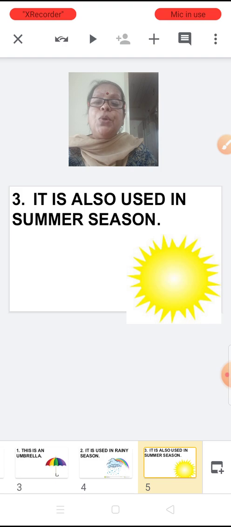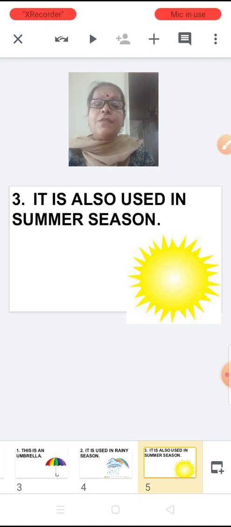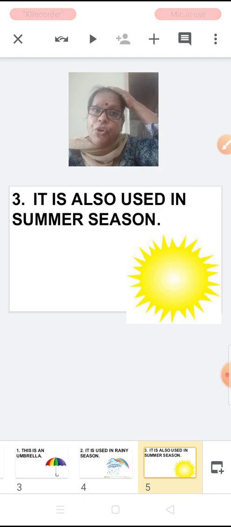It is also used in the summer season. You all know very well, we can carry an umbrella when we go out in the hot sun. When you go out in the hot sun during the summer season, what happens? The heat, the sun rays, the scorching heat of the sun directly falls on your head.